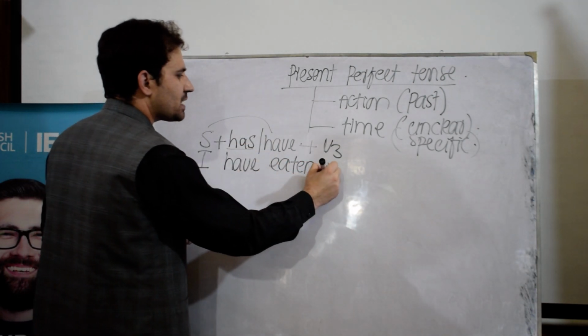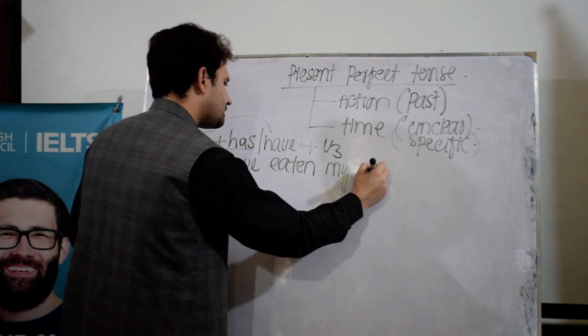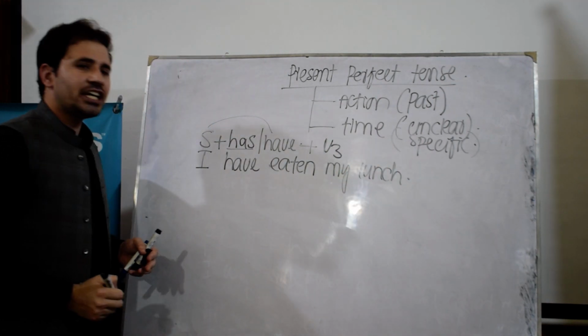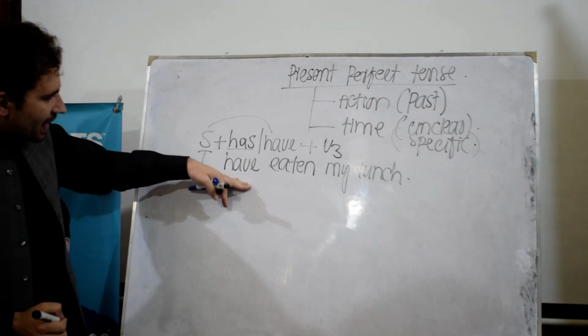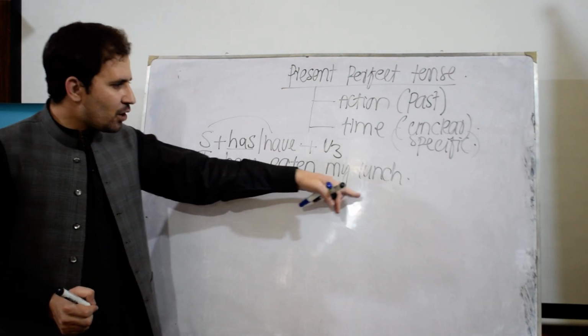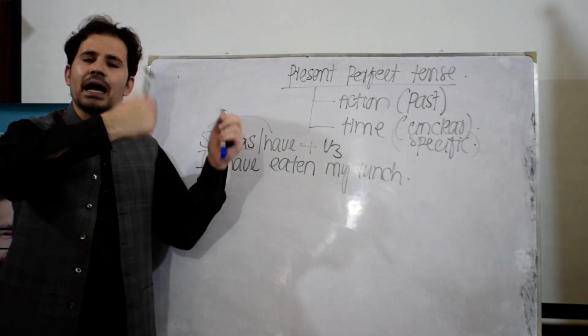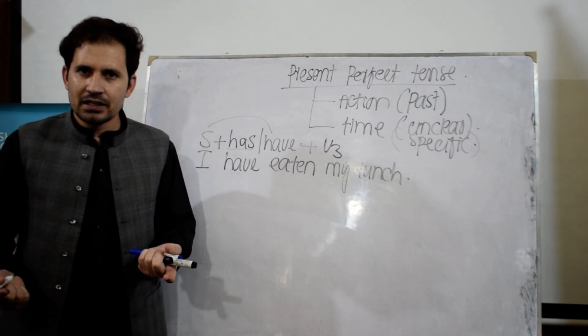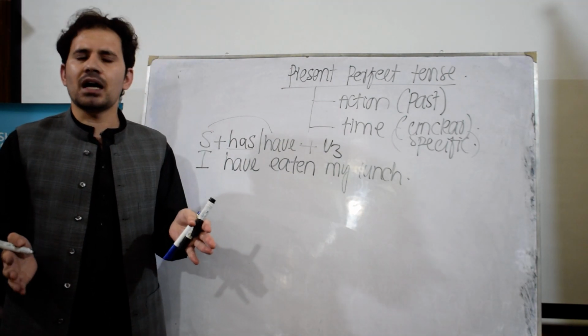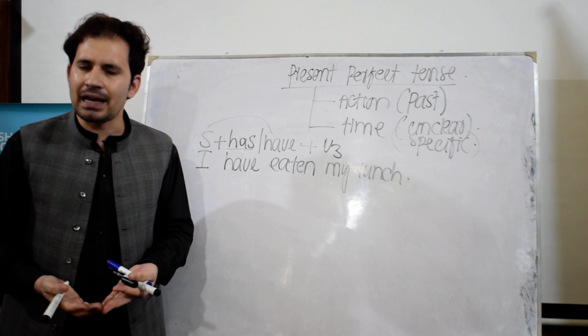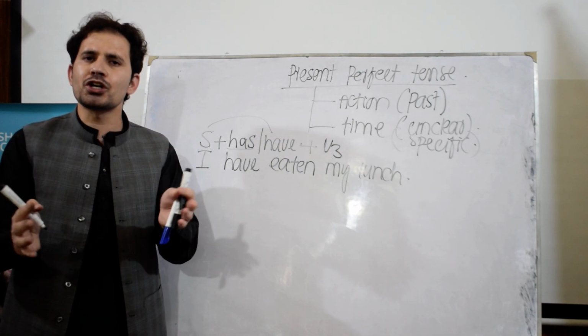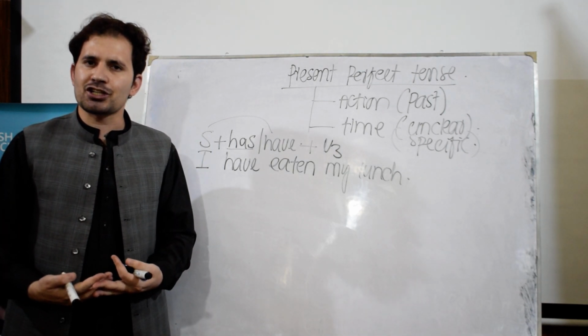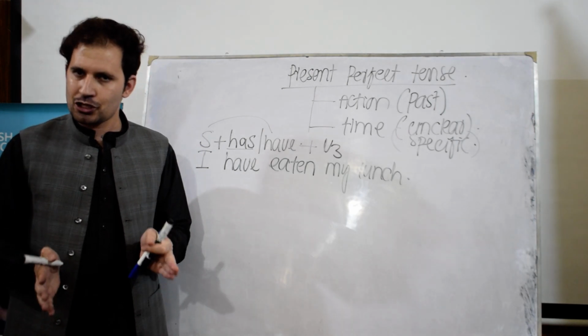I have eaten my lunch. Now this action happened in the past. We are not concerned about when I have eaten my lunch, but we are more concerned with the completion of the action, that I have eaten my lunch.